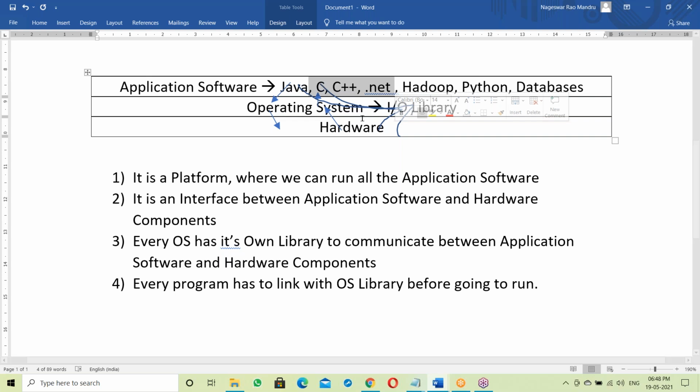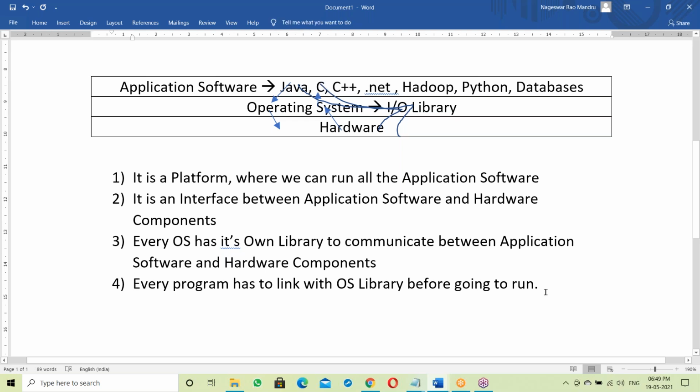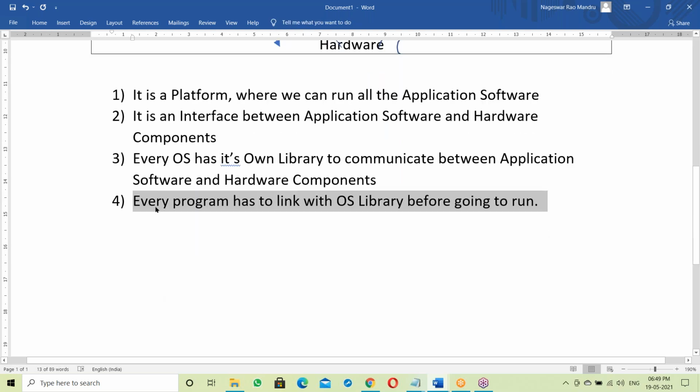So try to remember the fourth point. What is this fourth point? You remember, Java is an independent platform, and that depends on the fourth point.